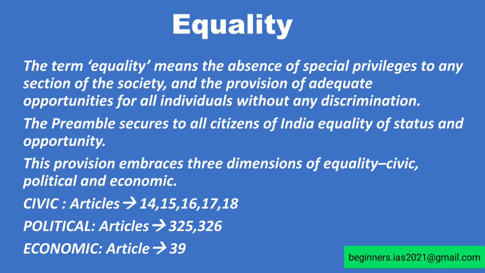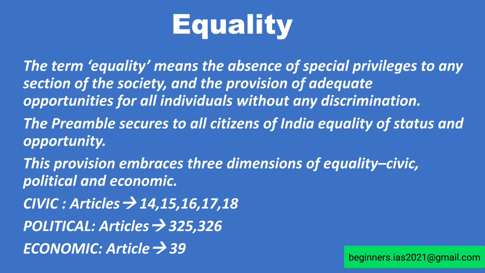The preamble secures to all citizens of India equality of status and opportunity. These provisions embrace three dimensions, which are civic, political, and economic. If you take fundamental rights, it ensures civic equality by means of Article 14, which is equality before law. Article 15, prohibition of discrimination on grounds of religion, caste, race, sex, or place of birth.